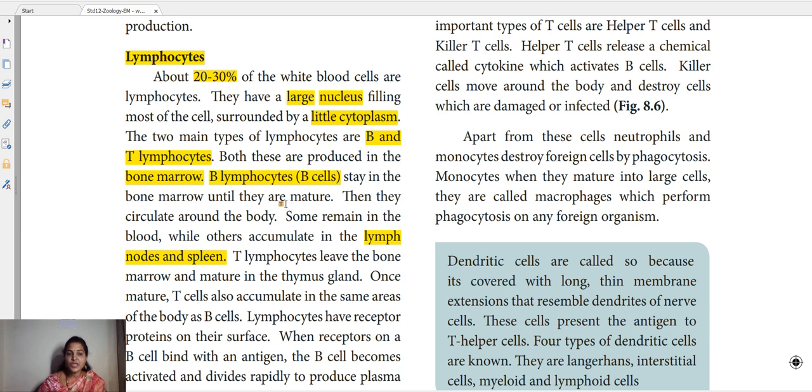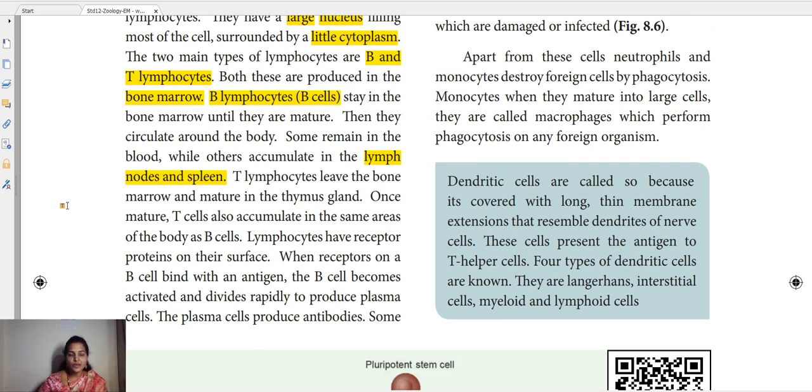Yes. So here the B lymphocytes get matured in the bone marrow and the T lymphocytes get matured in the thymus. Once they reach maturity, they will enter into the lymph nodes and spleen. Okay, so next what will happen? There, once they see any antigens enter, they start fighting against those antigens.